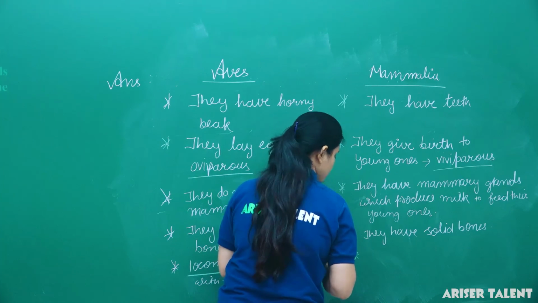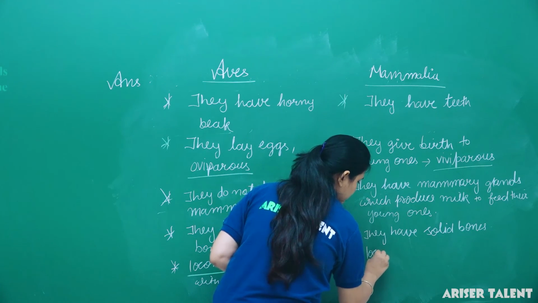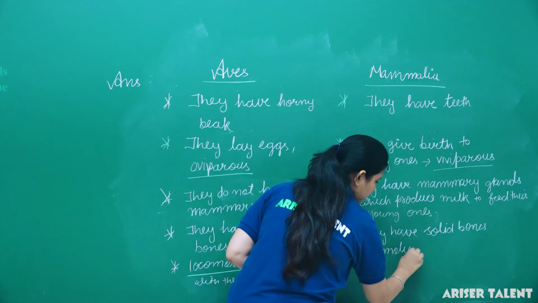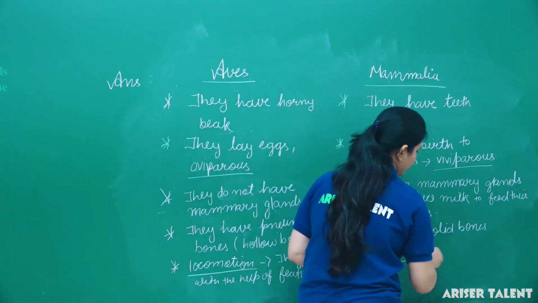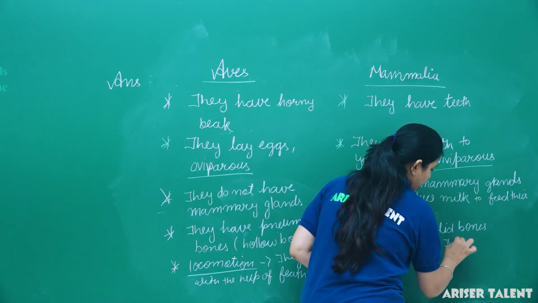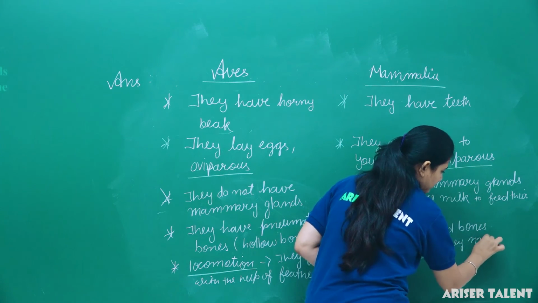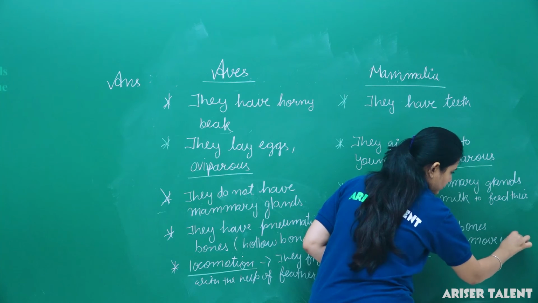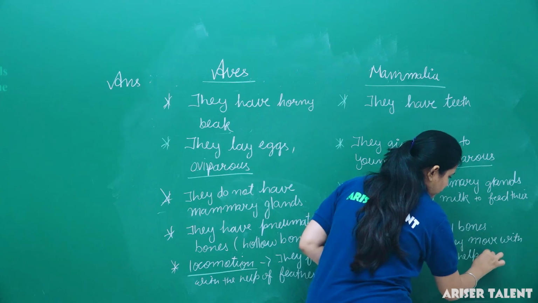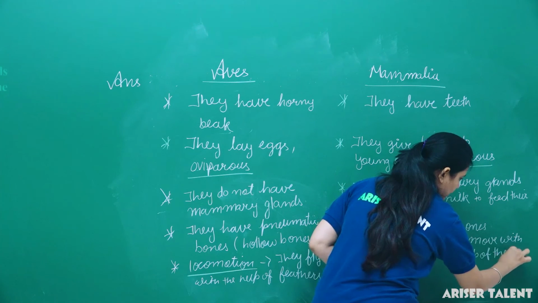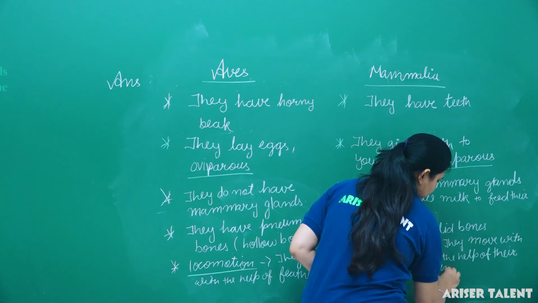And the locomotion in the Mammalia, they move with the help of their limbs.